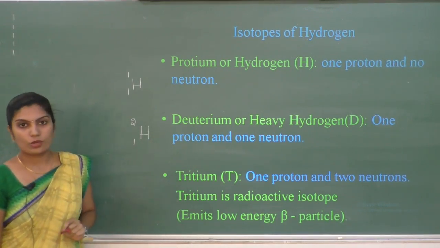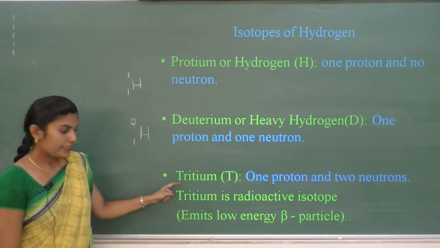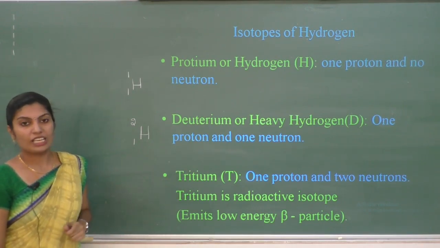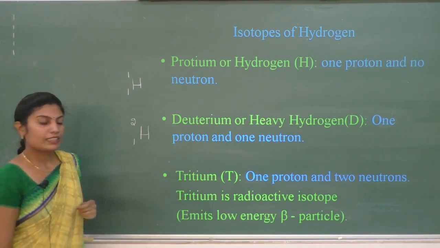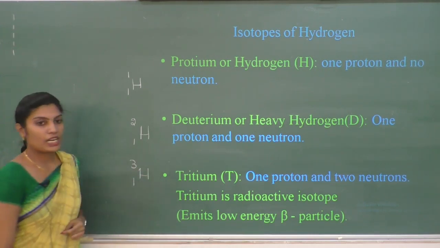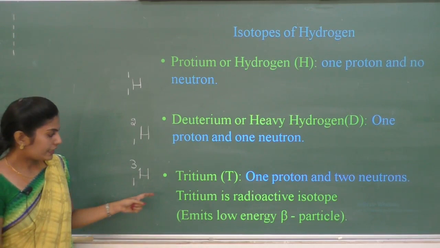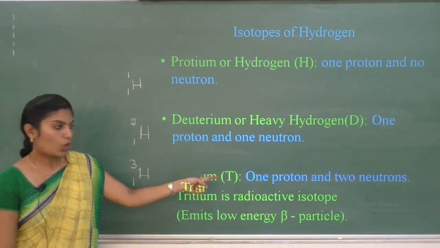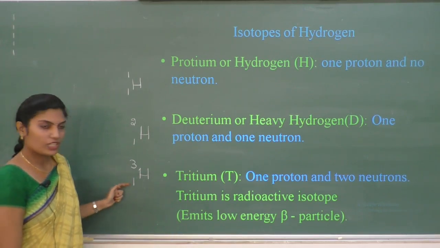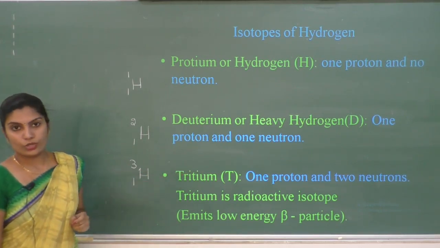The next isotope of hydrogen is tritium with atomic number 1 and mass number 3. It contains 1 proton and 2 neutrons, since 3 minus 1 is 2 neutrons.